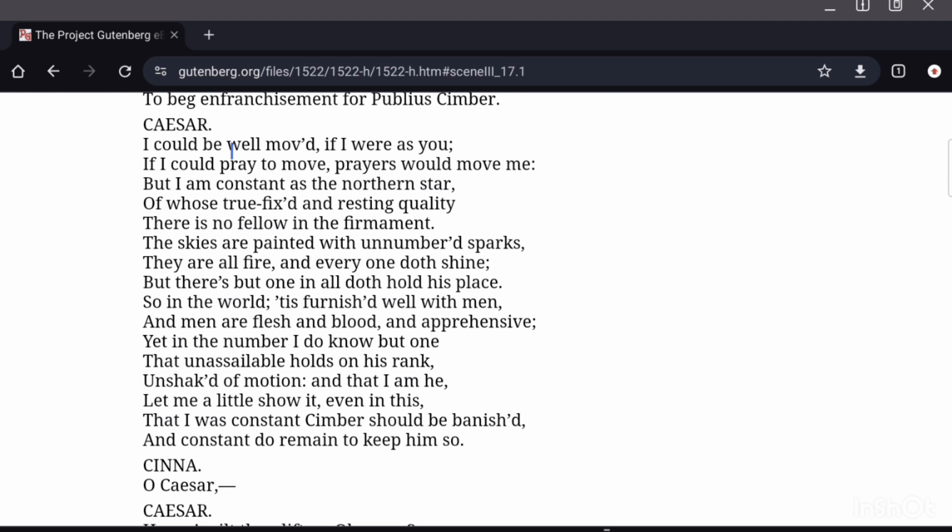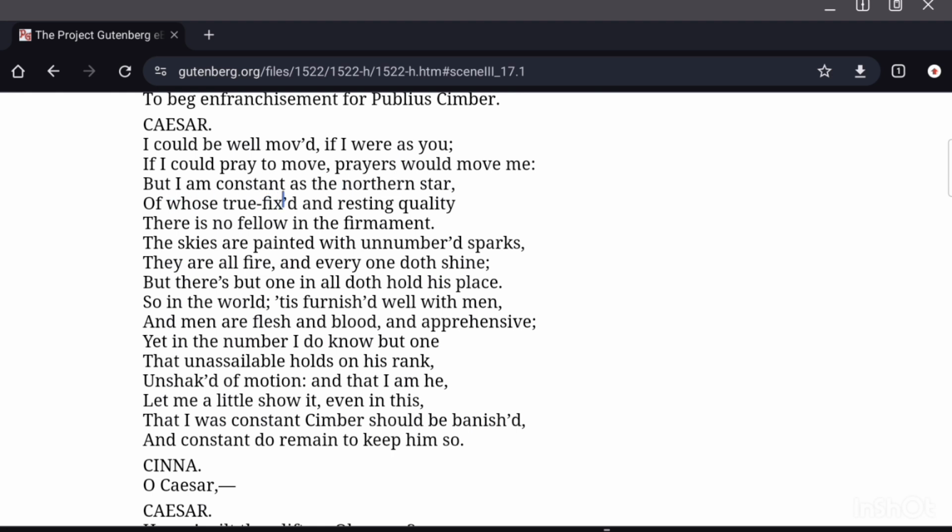So Caesar says, if I were Cassius, then probably I would have changed my mind. If I could pray to move, if I can request and beg somebody, then I will also have to yield; prayers would move me means when other people would pray and beg, request a favor from me, I would have to listen to them.